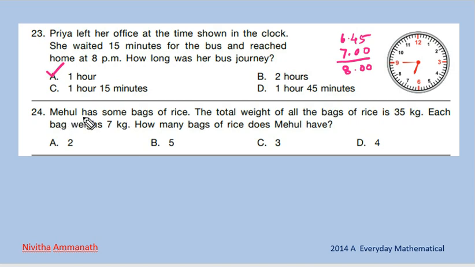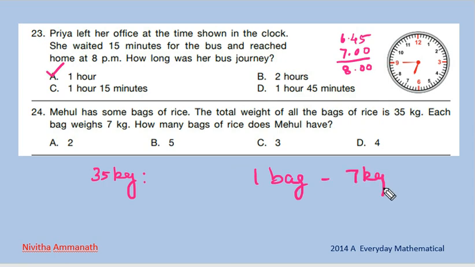Next one. Mehul has some bags of rice. The total weight of all the bags of rice is 35 kg. Each bag weighs 7 kg. How many bags of rice does Mehul have? The total is 35 kg. Is it? Yes.